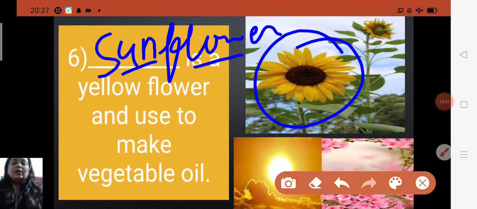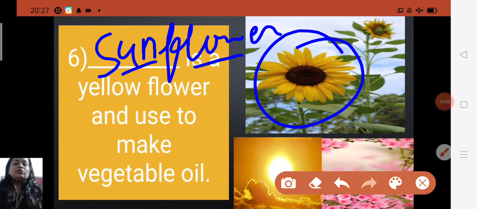Sun is a big ball of fire, and flower is a different word, but whenever you add them together, a new word is formed, that is called sunflower. Sunflower is yellow in color, it is used to make vegetable oil, and also it is used to make perfumes.